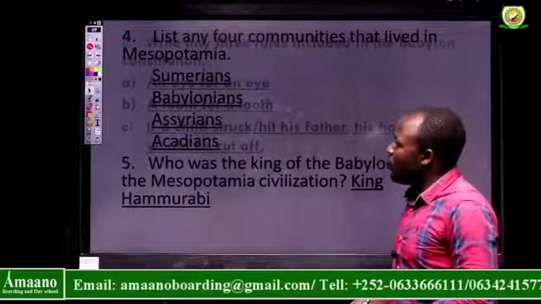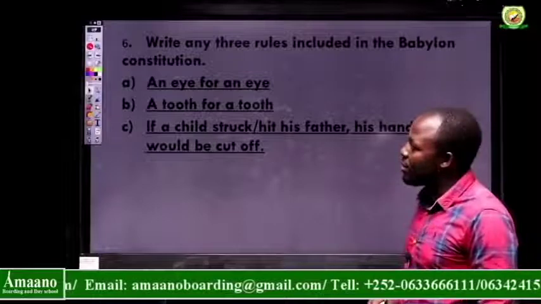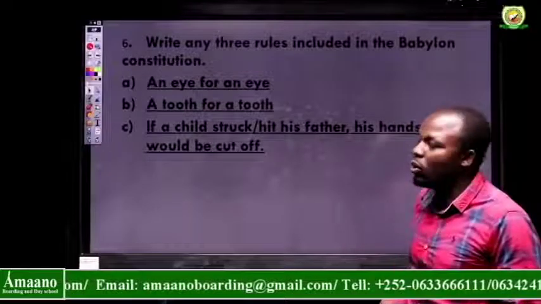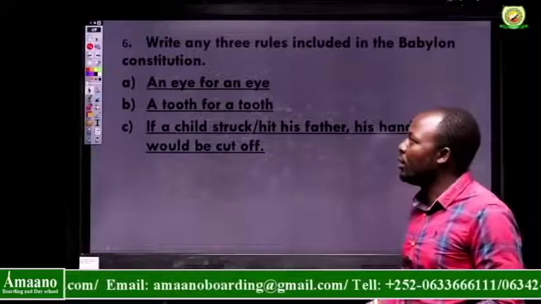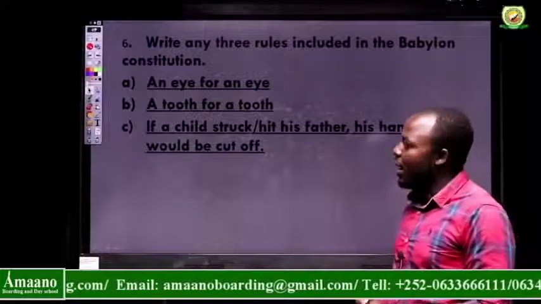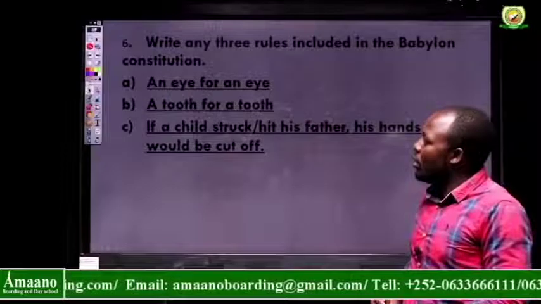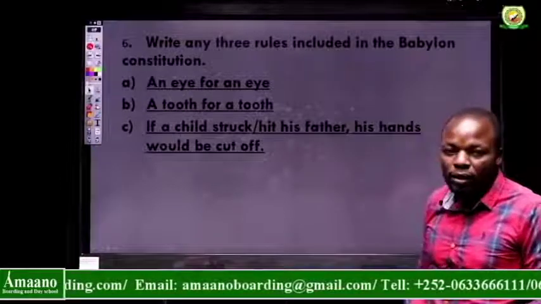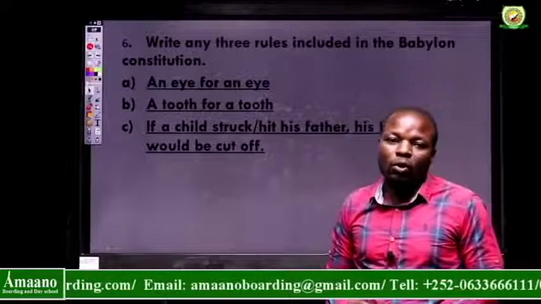And with that in mind, we look at the last revision question. Write any 3 rules included in the Babylon constitution that was brought about by King Hammurabi. A, we have an eye for an eye, a tooth for a tooth, and we discussed what they mean. The third one is, if a child struck or hit his father, his hands would be cut off.